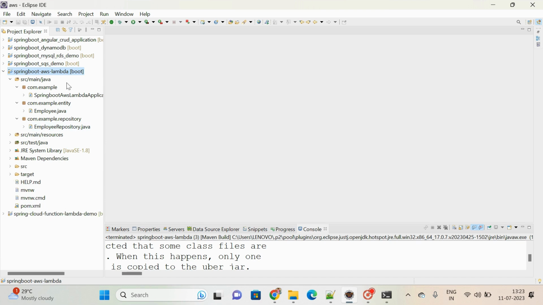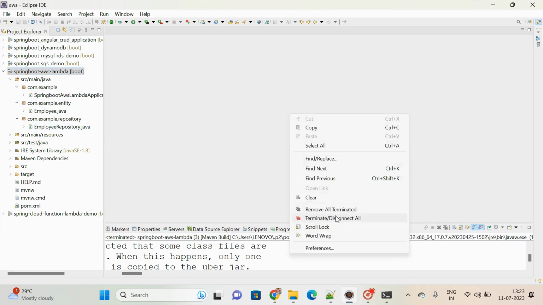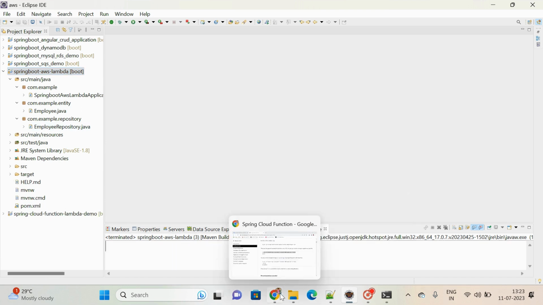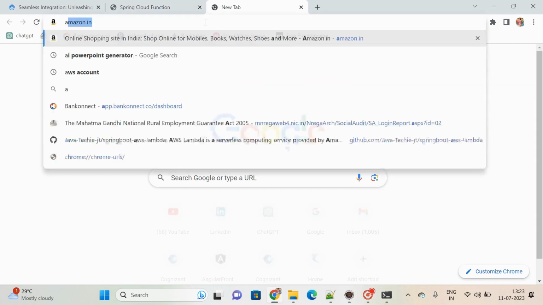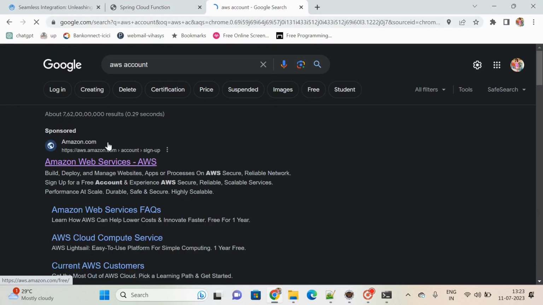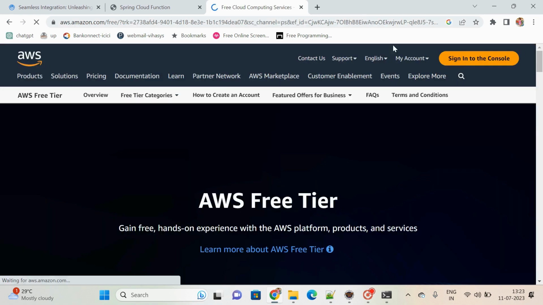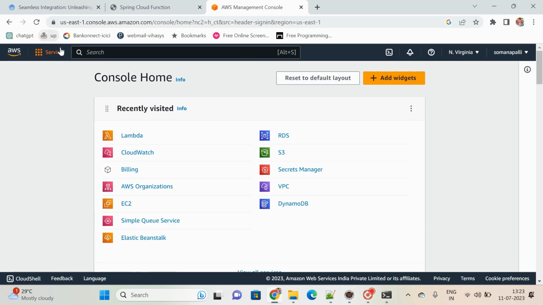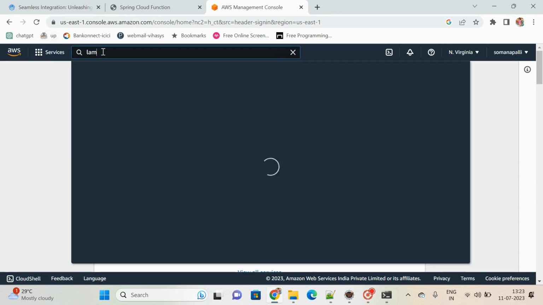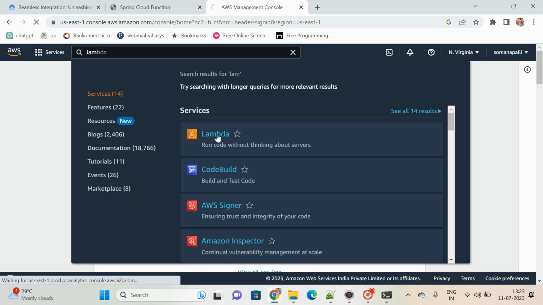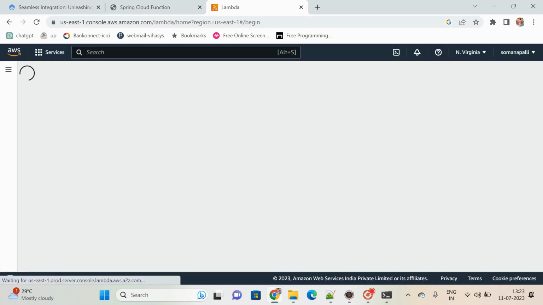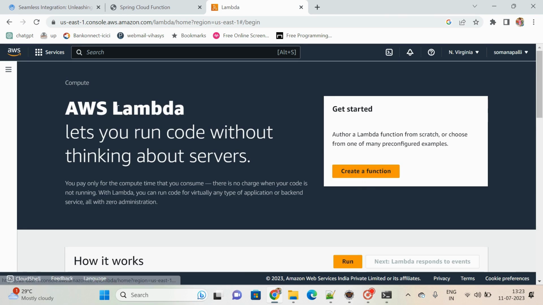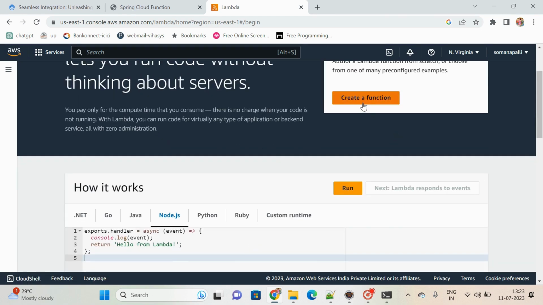Okay, done. Once you are done with the project, go to your AWS account. Let me go to the AWS account. Sign into the console, you can log in. Now we have a lot of services. Here you can type Lambda service. Click on the Lambda service. Do we have any functions right now? We don't have any function.